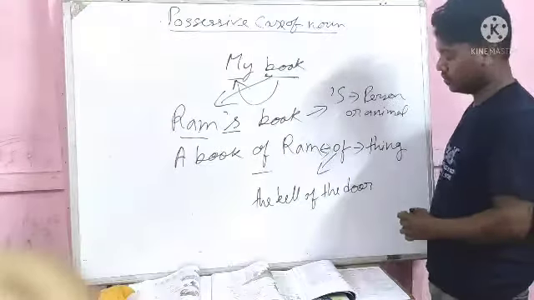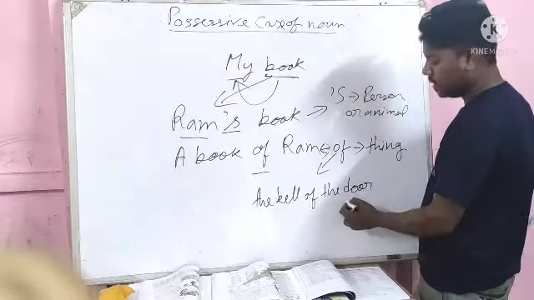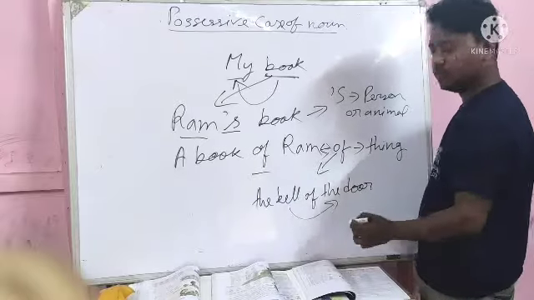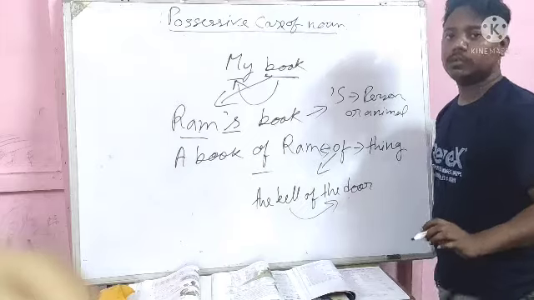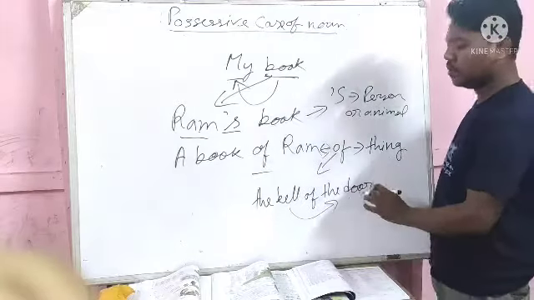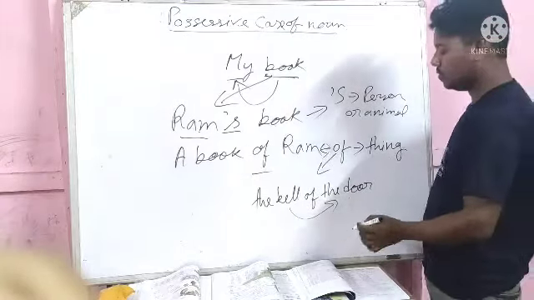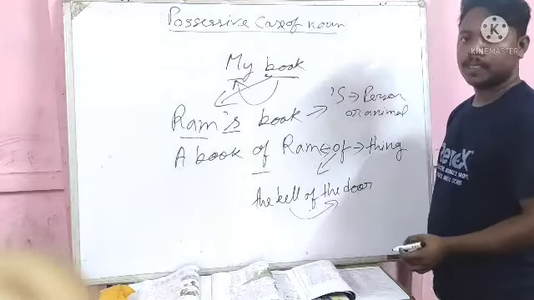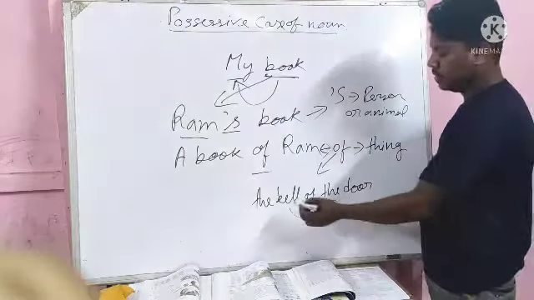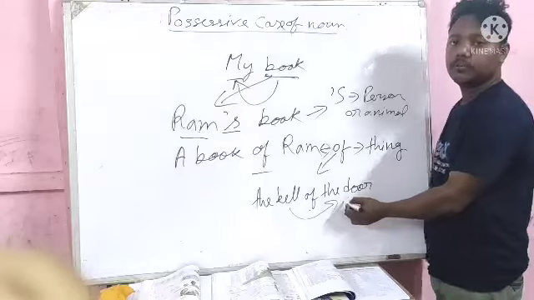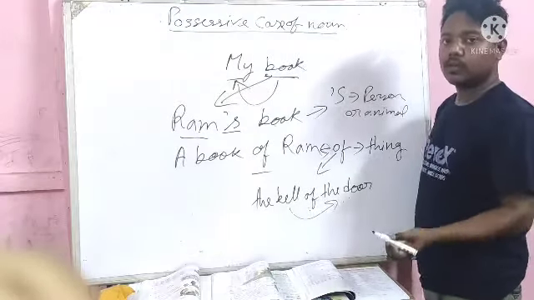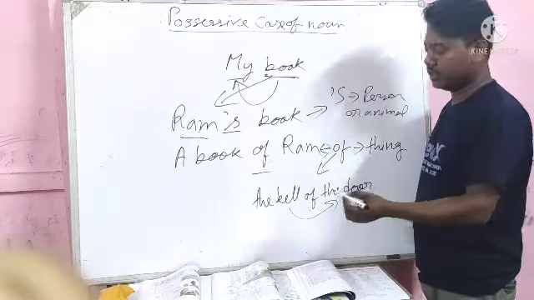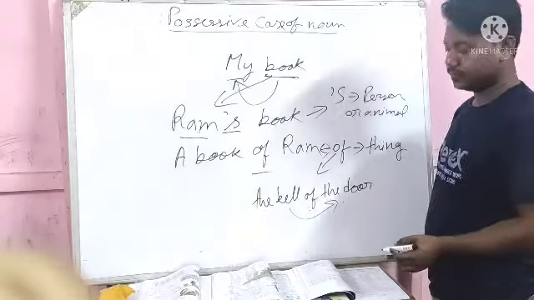The bell of the door. That means whose bell? The door's bell. So door is a thing. Door is not an animal or person. That's why we don't use apostrophe s. What do we use? We use of. And when we use of, the owner will come later, and before the owner, of will come, and we are talking about which object or which thing will come at first.